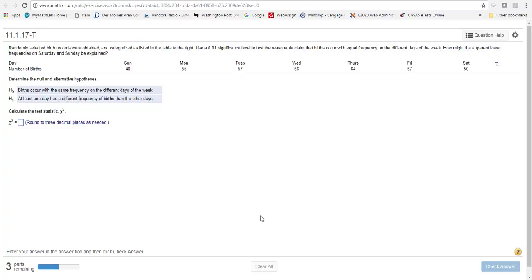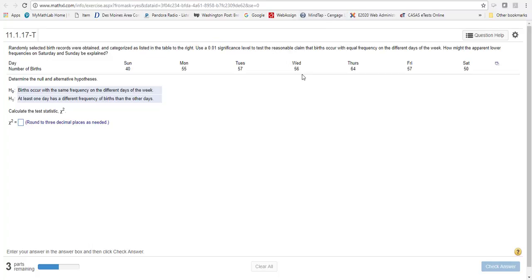Okay, let's look at this goodness of fit problem. And what it means is, is this distribution different enough to say that the number of births on a certain day of the week is different? Okay, so let me go to StatCrunch.